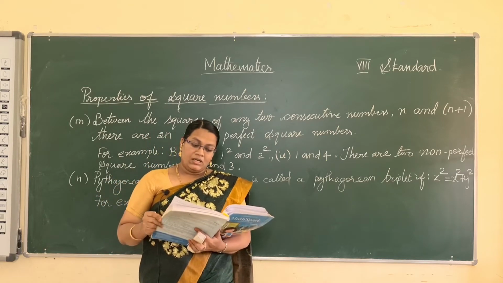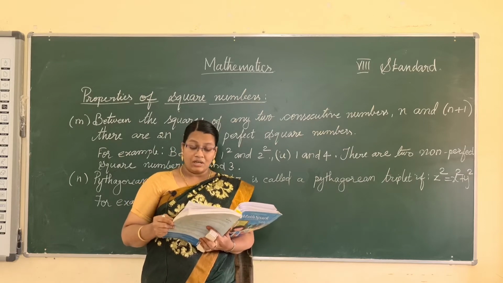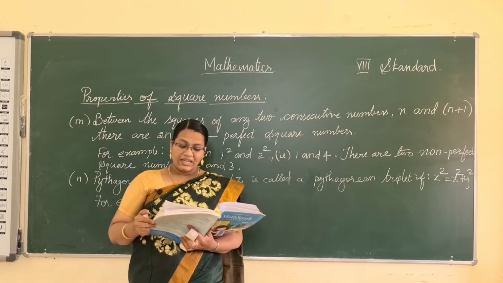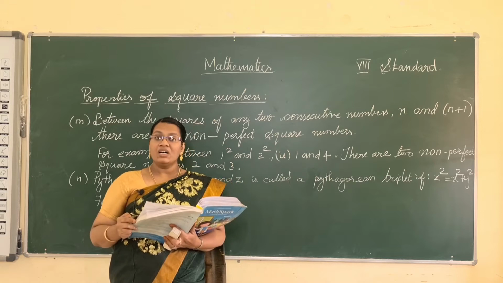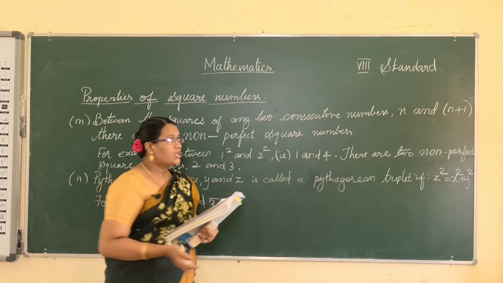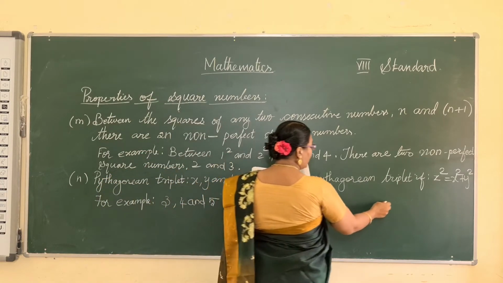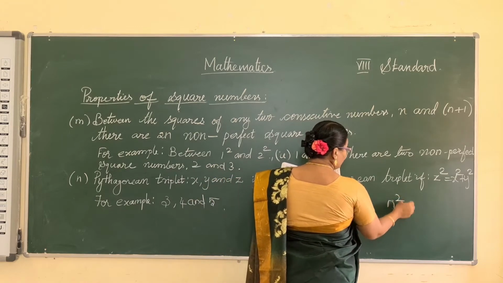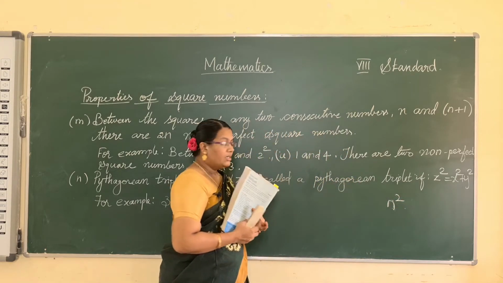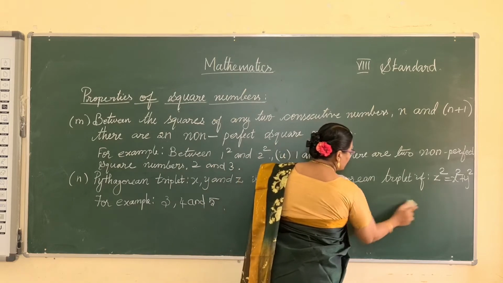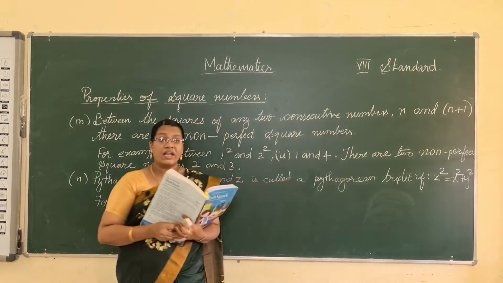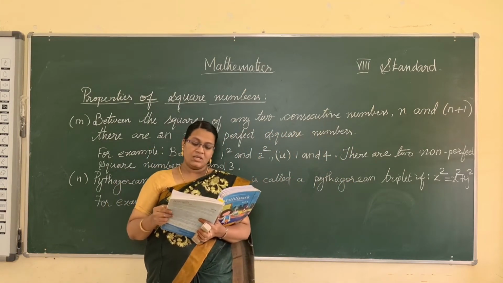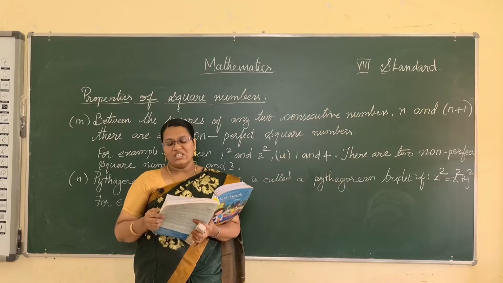And then the square of any natural number n is equal to the sum of the first n odd natural numbers. The sum of the first n odd natural numbers, we have applied the formula n squared.